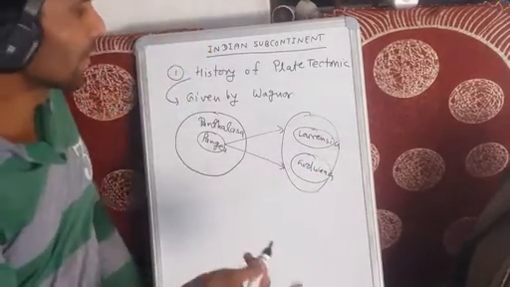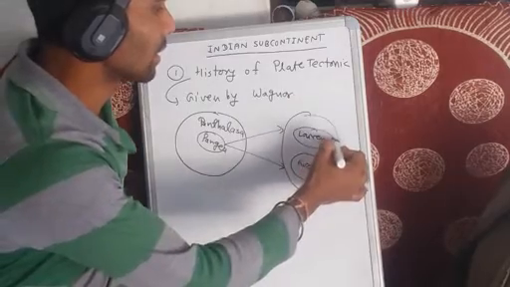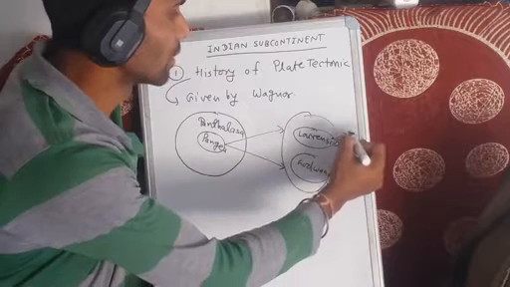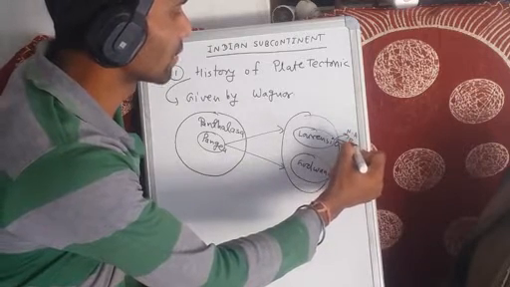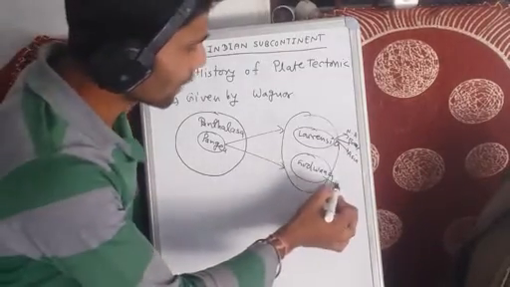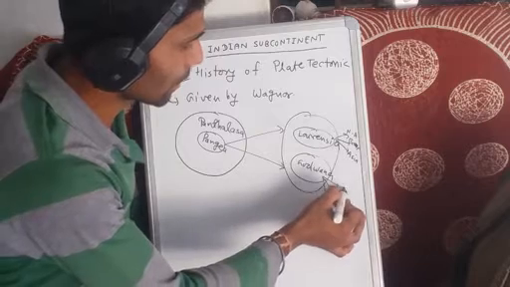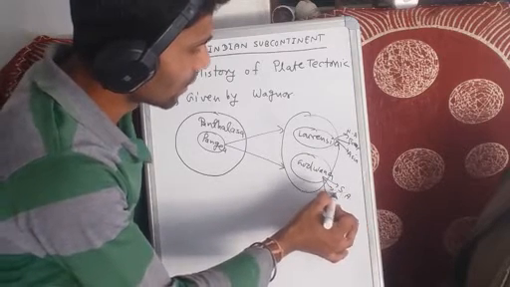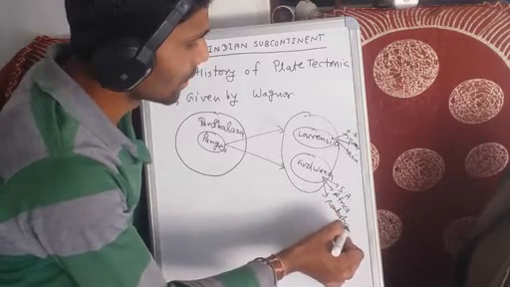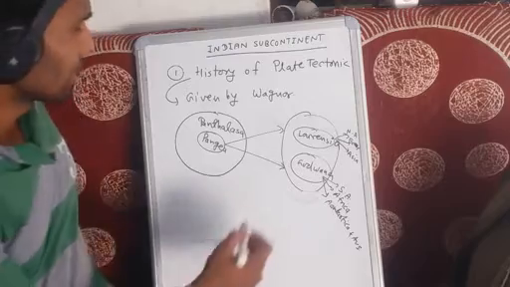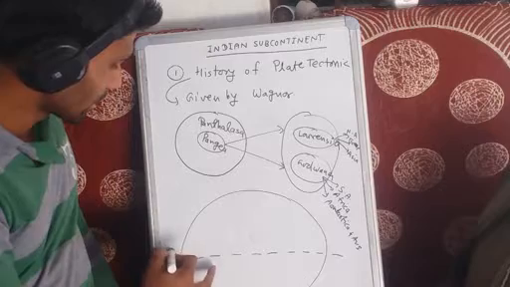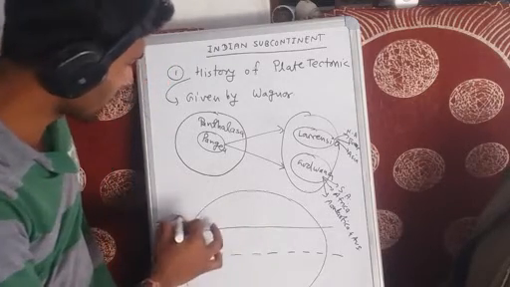Again, after some time, Laurentia divides into three separate parts. First one is North America, second one is Europe, the third one is Asia. And again Gondwana divides into three separate parts: South America, Africa, Antarctica and Australia.